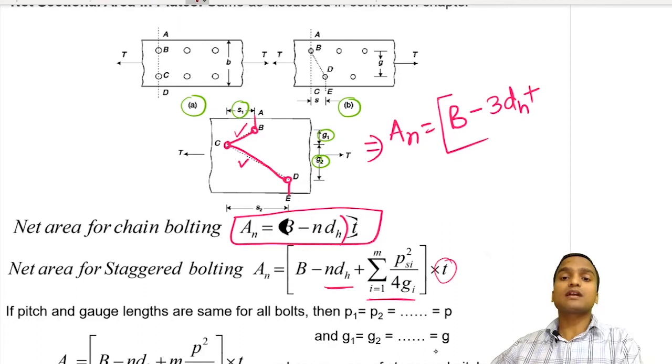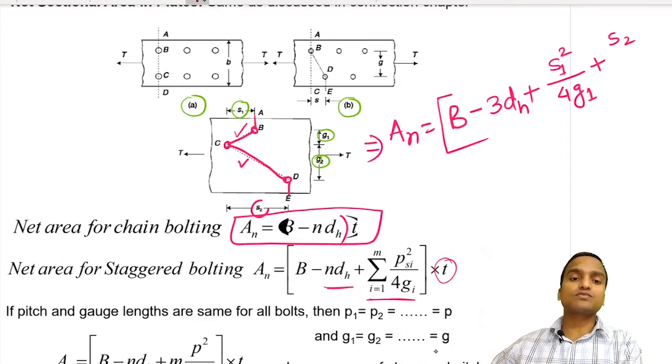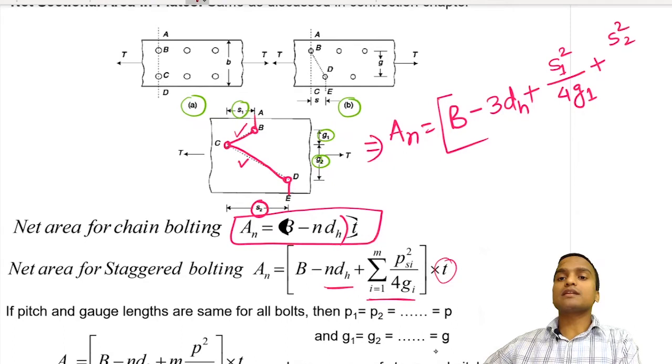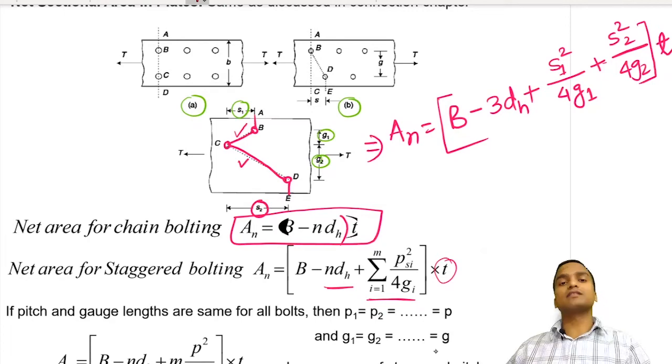For the first staggering the pitch is S1, so S1 square divided by 4 times G1. And for the second staggering the pitch is S2, and S2 square divided by 4 times G2. After doing all this, multiply it by the thickness of plate and you get the net area of staggered bolting.